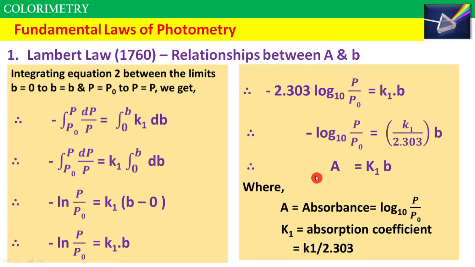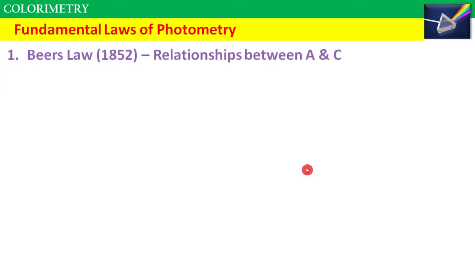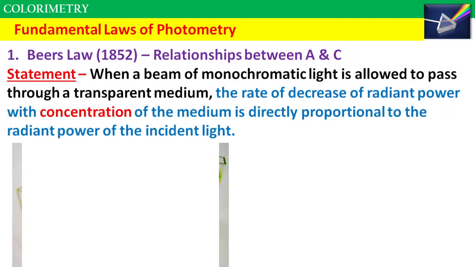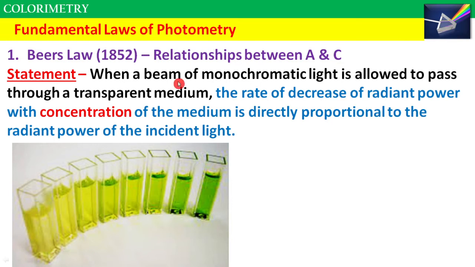Now next, the second law, Beer's law. It gives the relationship between absorbance and concentration. So what is this law? When a beam of monochromatic light is allowed to pass through a transparent medium, then the rate of decrease of radiant power with the concentration of the medium is directly proportional to the radiant power of incident light.